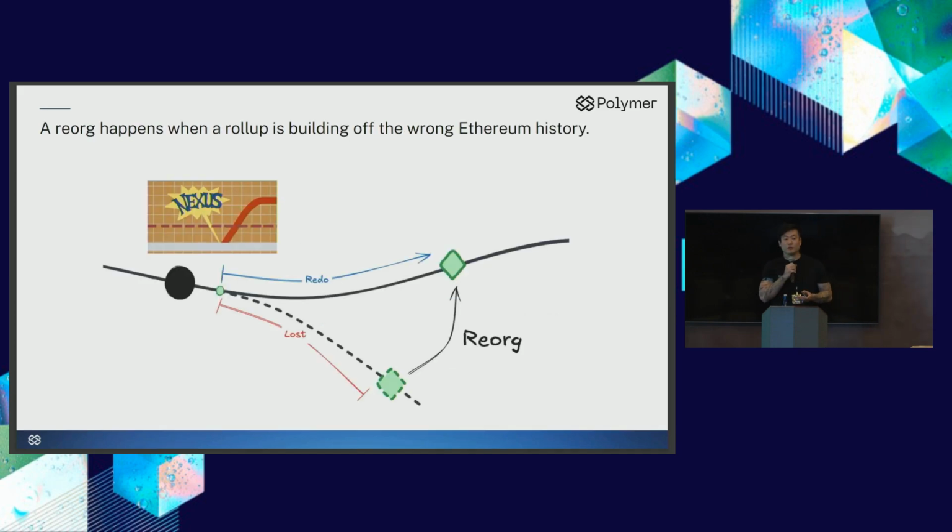Now, what happens during a reorg? A reorg happens when a rollup is building off of a history of Ethereum that does not eventually get finalized. Think of this as a parallel universe that eventually gets pruned in favor of the canonical timeline, or the sacred timeline.